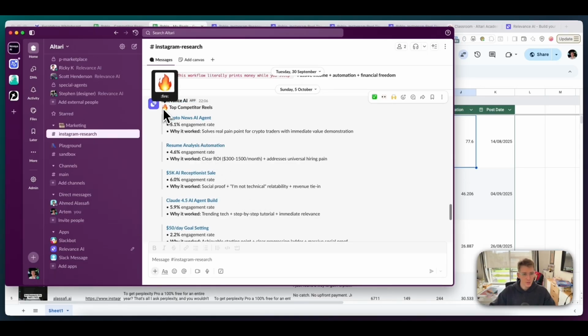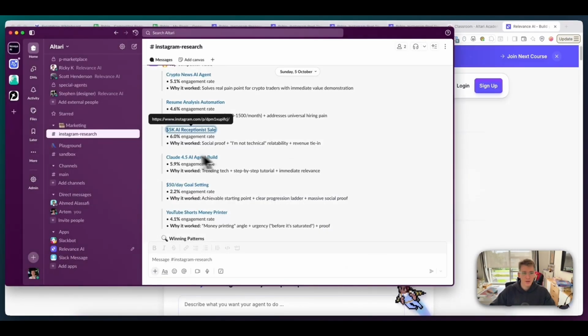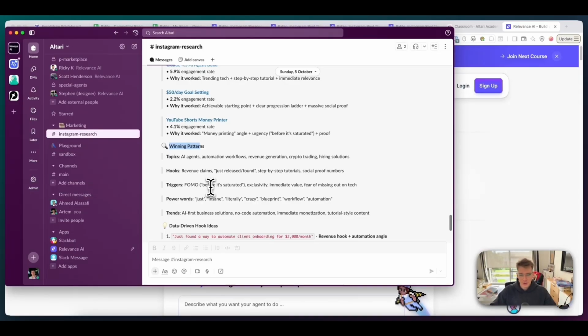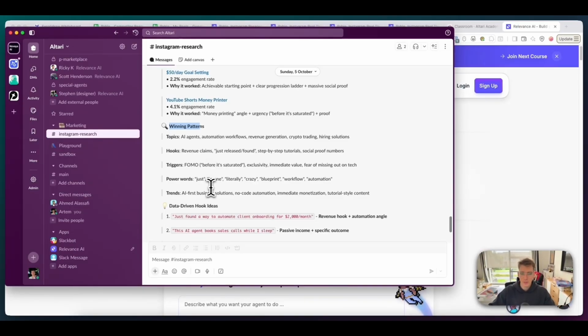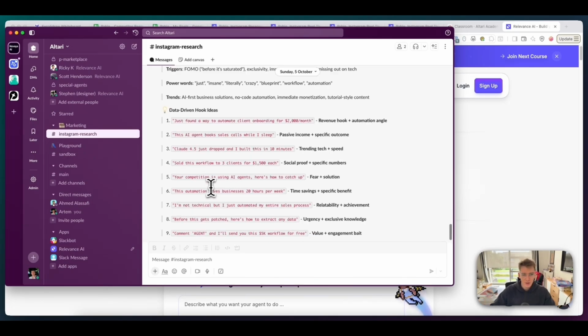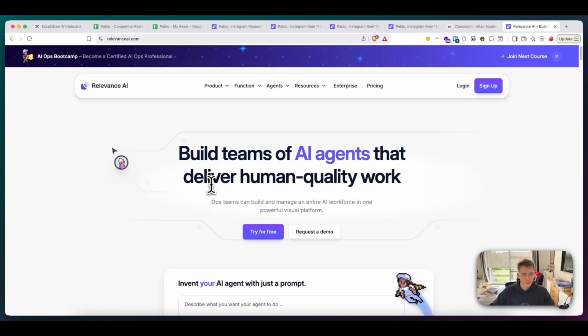And in that summary, you get top competitor reels, which are top reels from each competitor ranked by the engagement rate. So if you click on the link, you can actually watch that reel. Then it also gives you winning patterns. So it analyzes all the videos and all the transcripts and finds common topics, hooks, triggers, power words, trends. But the most important part here is that it gives you 10 data-driven hook ideas. And it's guaranteed to pretty much go viral because it's all based on data and the best performing reels. So that's kind of like a hack.